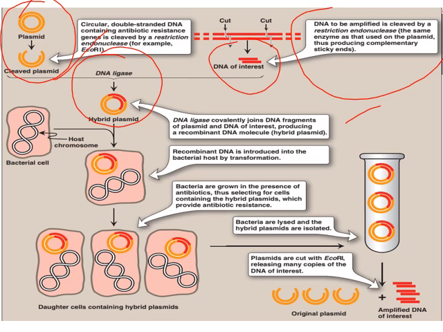Now, next we have to introduce this hybrid plasmid into a host cell. Usually the host cell is a bacterium. Here, our recombinant DNA is introduced into the bacterial host by transformation, that is by using some hypertonic solutions and so on. This plasmid should enter into the host cell.